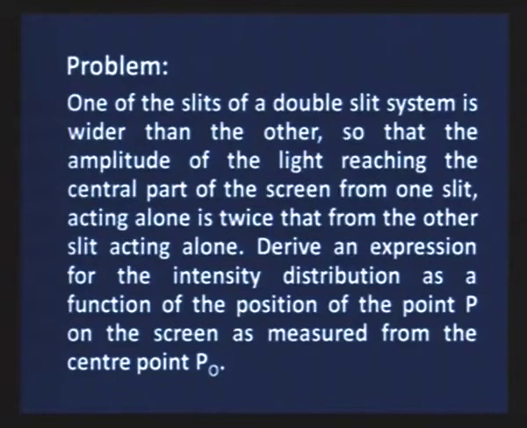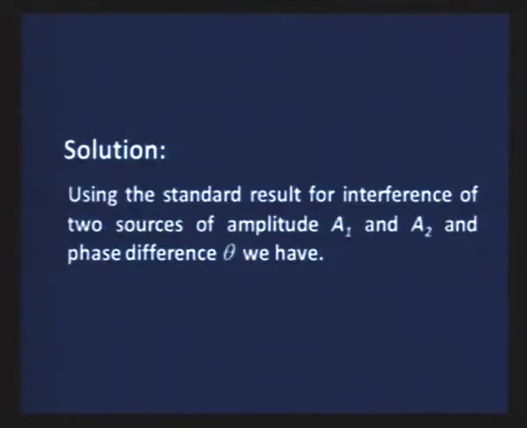And now we can have certain problems related to the phenomena. If one of the slits of the double slit system is wider than the other, so that the amplitude of the light reaching the central part of the screen from one slit acting alone is twice that from the other slit acting alone, we can derive an expression for the intensity distribution of this type of problem. So, let us look at the solution.